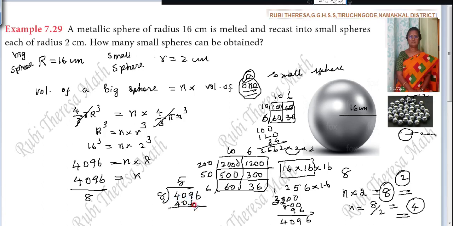Then you have to bring down this 9. 1 8 is 8. Remainder 1. 9 minus 8, 1. Then 6. 2 8s are 16. 0. So what is the answer? 512. N is nothing but the number of small spheres.